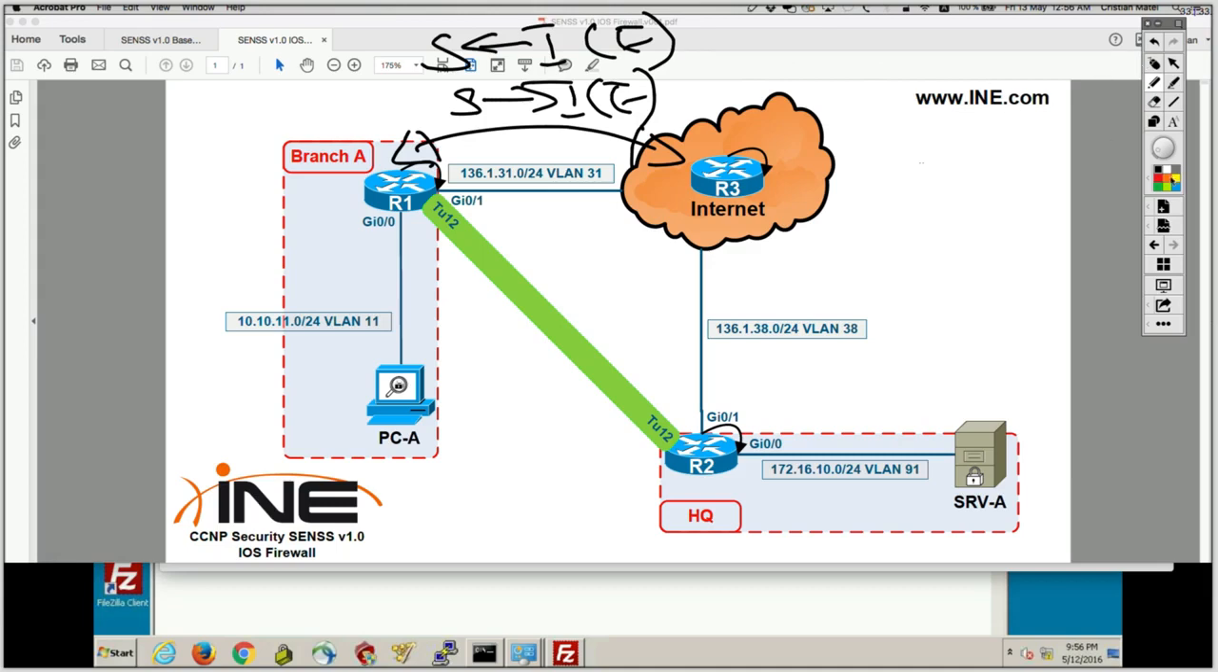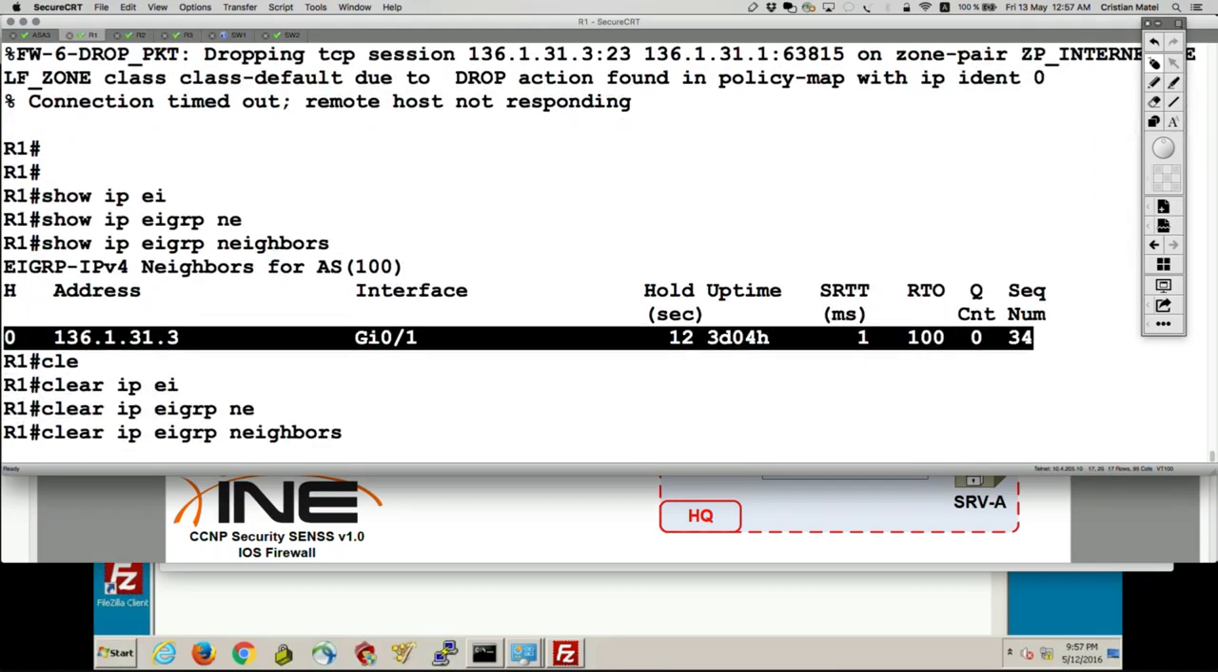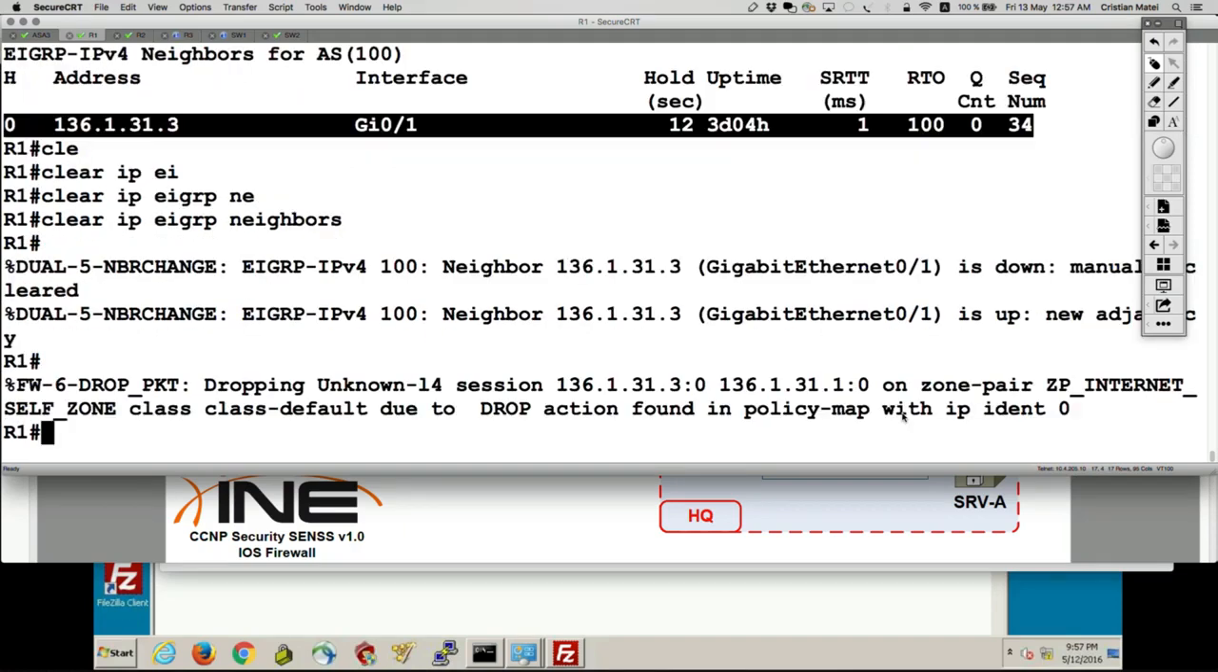So it seems to work. Now, from the self zone to the internet zone should be allowed because self to internet I have no firewall policy configured. So I'm actually on that default pass any. But in the other direction, on the internet to self zone, I'm not allowing EIGRP traffic. I'm allowing only SSH, IKE, and ESP. So why does it work? Because it was pre-established. Let's say clear IP EIGRP neighbors, and it's not going to come up.